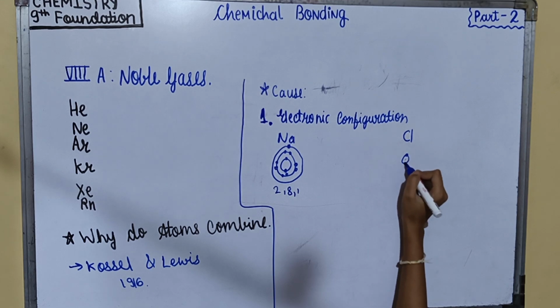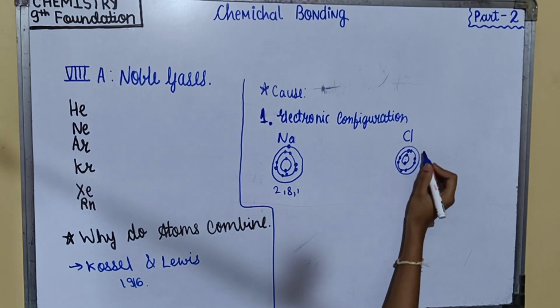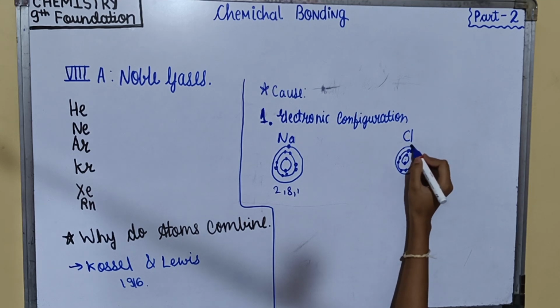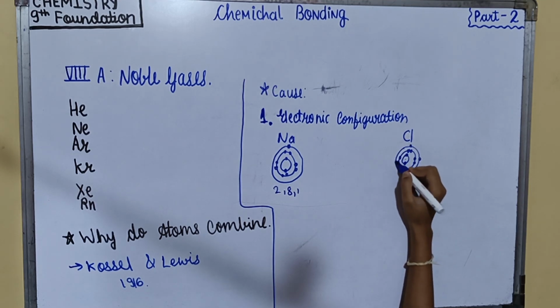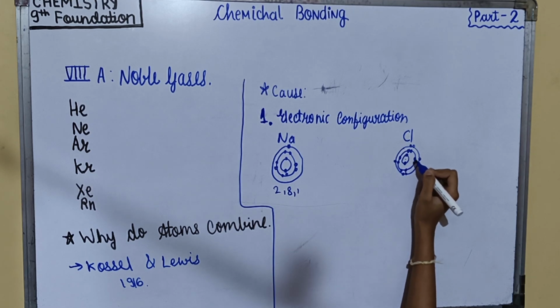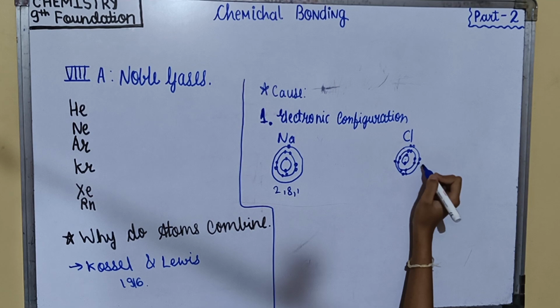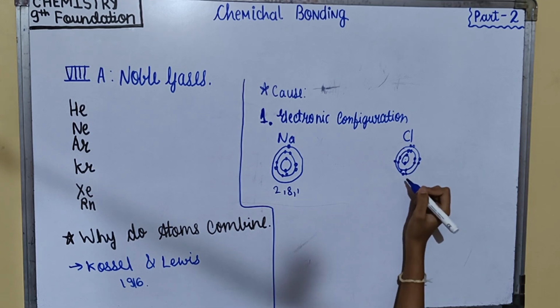And the configuration of chlorine is 2 electrons in the first shell, 8 in the second shell, and in the third shell there are 7 electrons.